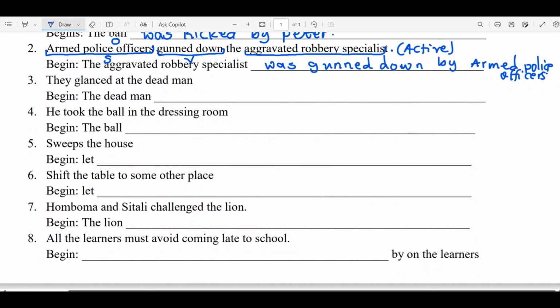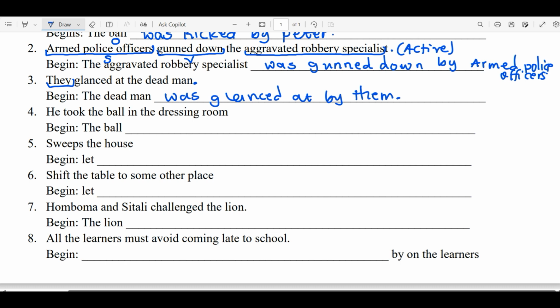Okay, we move on to question number 3. They glanced at the dead man. Begin: the dead man was glanced at by them. So we can say by they, but we change they to them. So the dead man was glanced at by them.